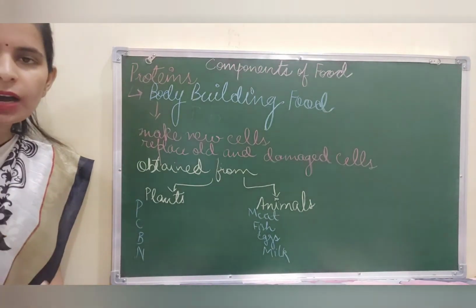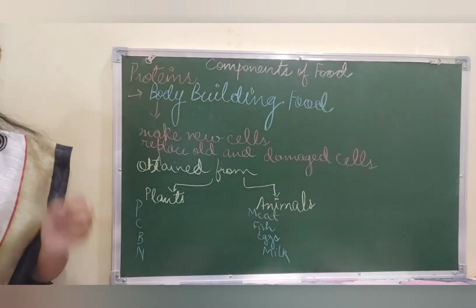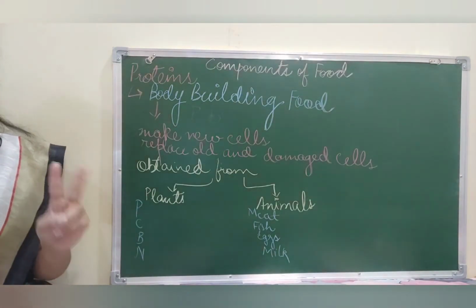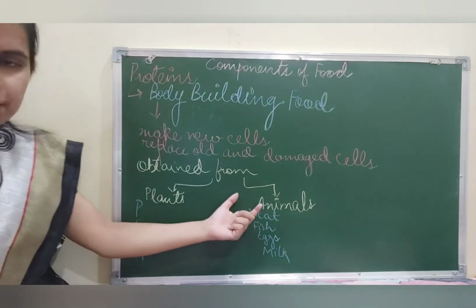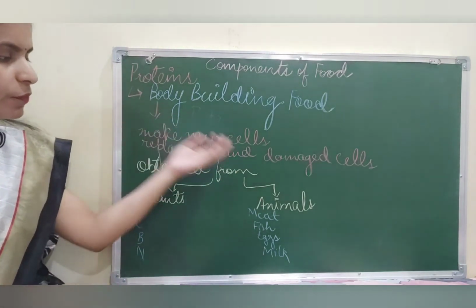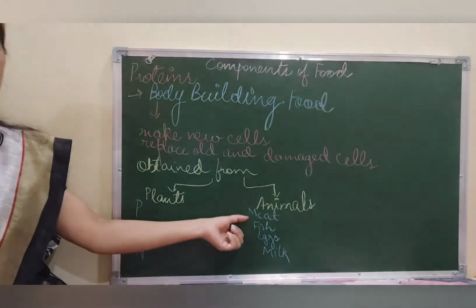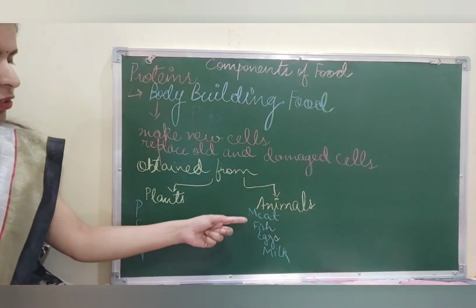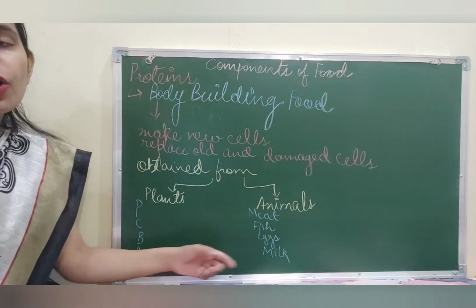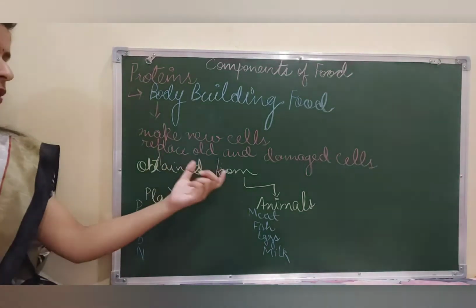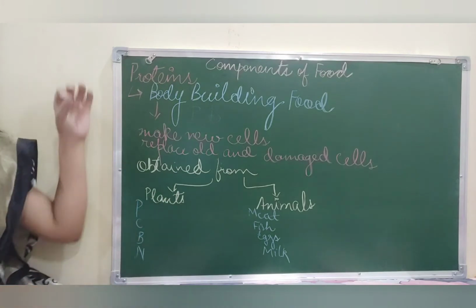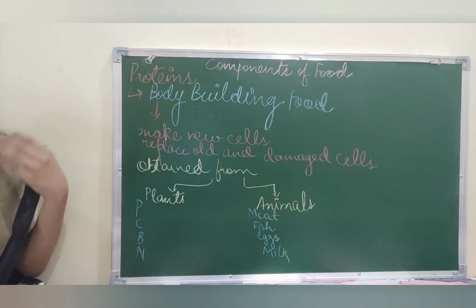Now from where are proteins obtained? So there are two major sources again, just like fats. They can be obtained either from plants or from animals. When I talk about the sources of proteins from animals, we may obtain it in the form of meat, fish, egg, milk or various milk products, right? Now talking about various sources of proteins that we obtain from plants.